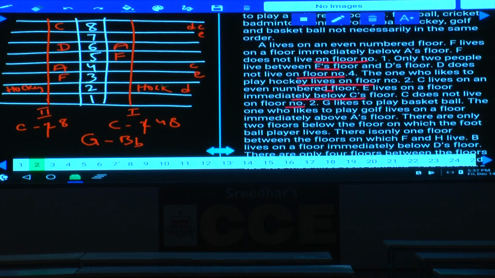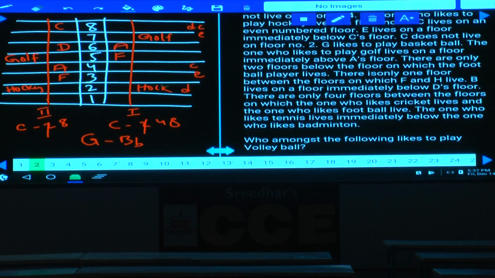The one who likes to play golf lives on a floor immediately above A's floor. Immediately above, who is that person here? The one who plays golf, and golf is here. And in case 2, the one who is playing golf must be on the 5th floor, and immediately above 8th floor, then what is the other information?